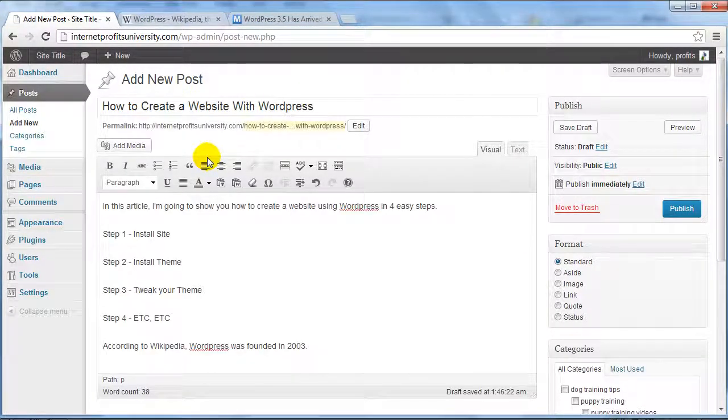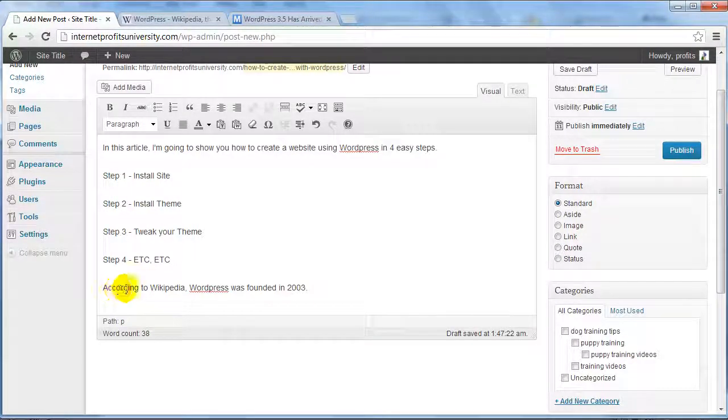So I went ahead and paused this video and created a post that says how to create a website with WordPress. And in this article, I'm going to show you how to create a website using WordPress in 4 easy steps. Step number 1, install the site. Step number 2, install the theme. Step number 3, tweak your theme. And step number 4, etc., etc. Now I'm saying according to Wikipedia, WordPress was founded in blah.